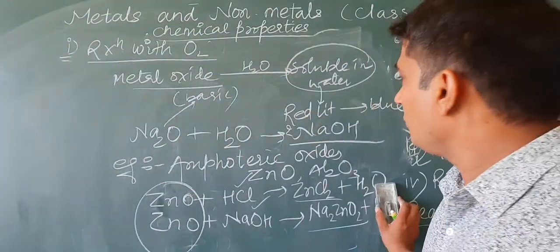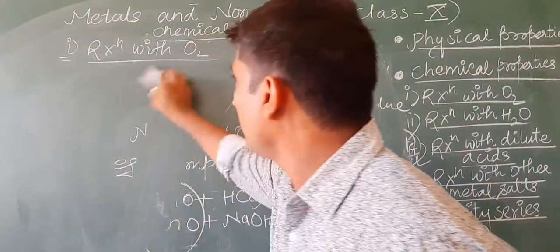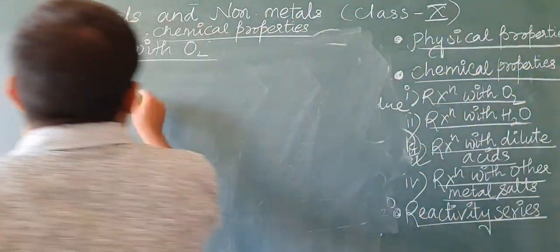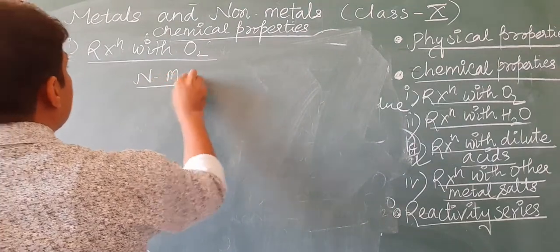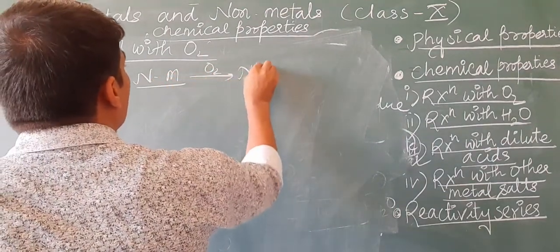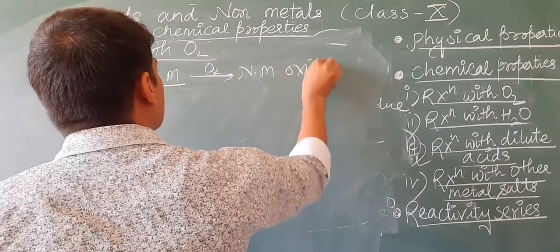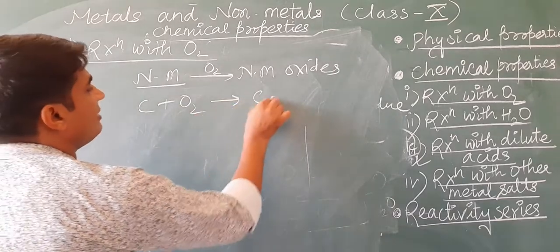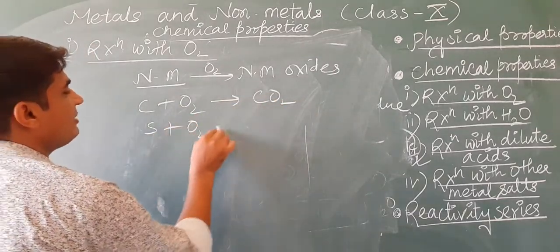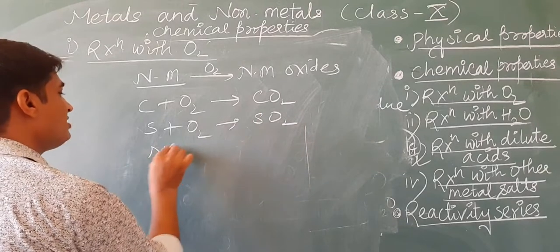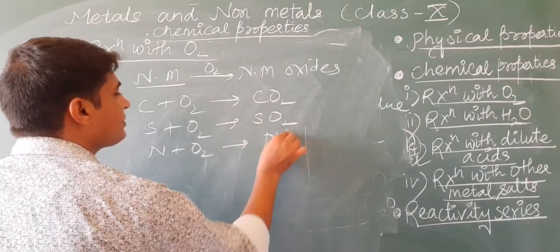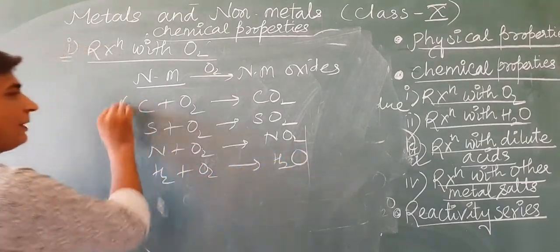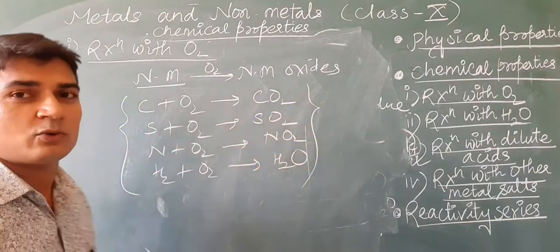What about non-metals? When non-metals react with oxygen, they form non-metal oxides. For example, when carbon is burned, carbon dioxide. When sulfur is burned, sulfur dioxide. Nitrogen is burned, nitrogen dioxide. Hydrogen is burned, water. So these are a few non-metal oxides.